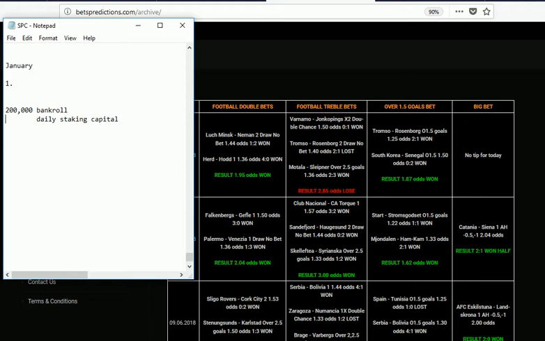Some strategy will require that we use 10%. So if the strategy requires 10%, that means we'll be using 20,000 naira daily. You know that 20,000 naira is 10% of 200,000 naira. That's like your bankroll divided by 10.